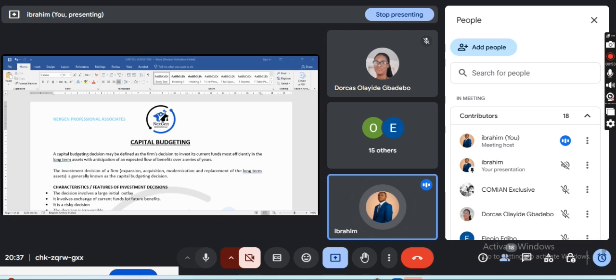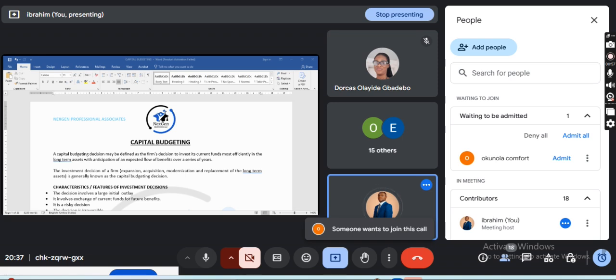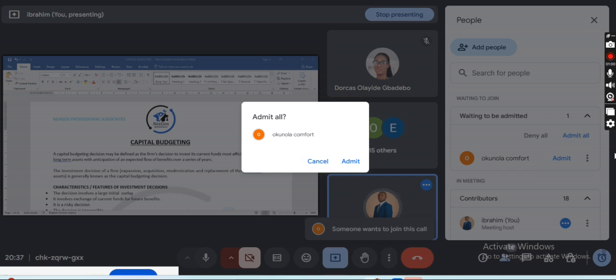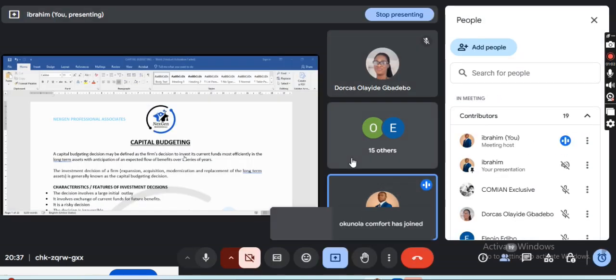In today's class, we shall be looking at capital budgeting, which is investment appraisal. In our introduction to strategic financial management, if you can recall, I said that one of the functions of the financial manager is to make an investment decision.